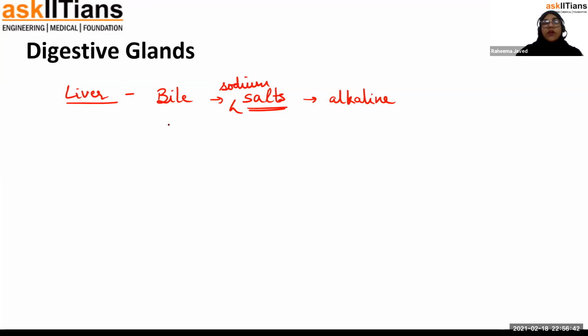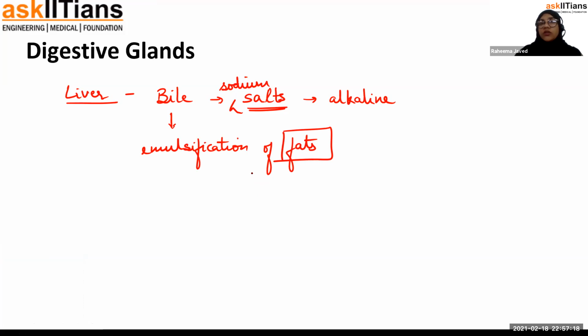Now, bile only performs one function. It does not perform any chemical digestion because it does not contain any enzymes. Bile is involved in emulsification of fats. So, emulsification is the process where the large fat droplets are broken down into the smaller droplets of